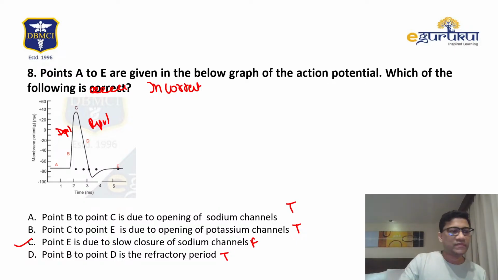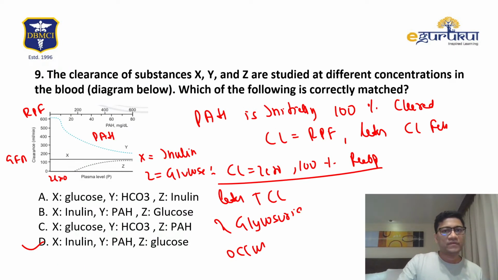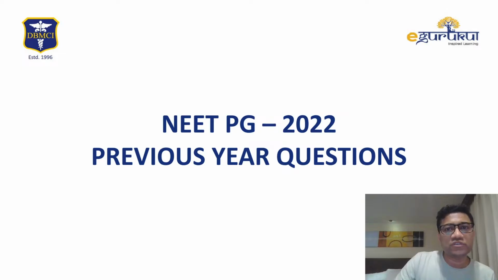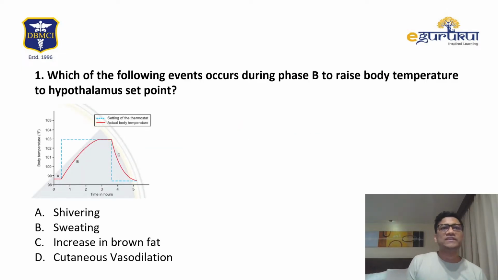Okay, let's move. Let's see question 22. This is the question on body temperature. How do you increase it? Basically by shivering, true. Sweating is false because that causes loss.